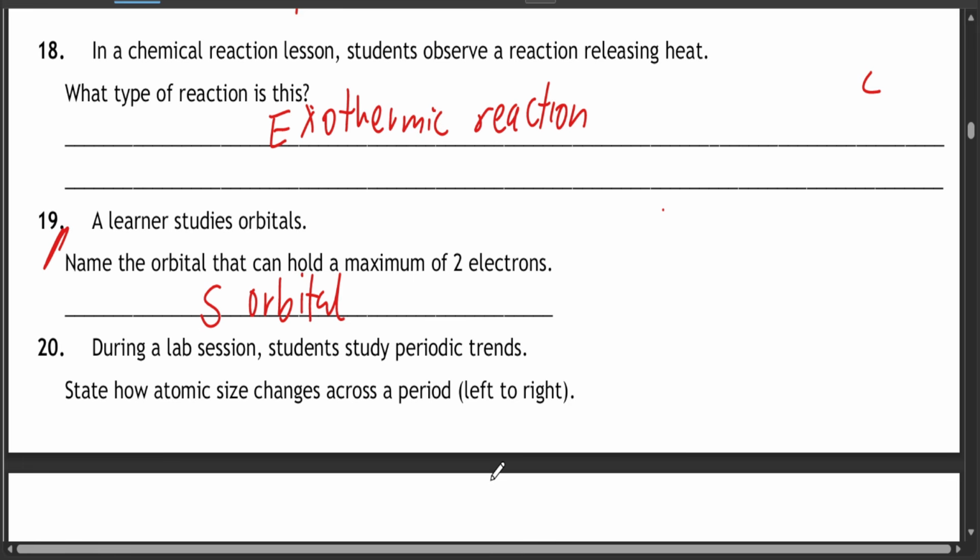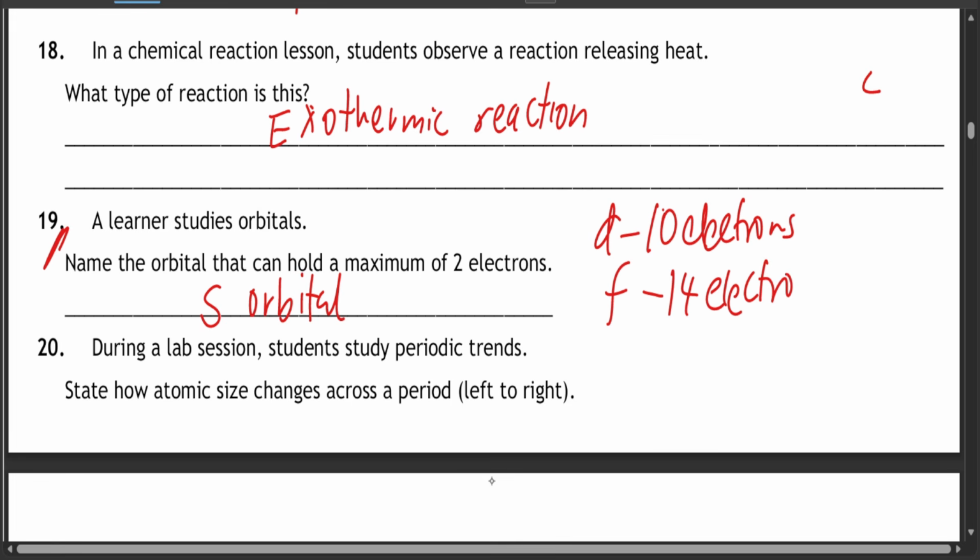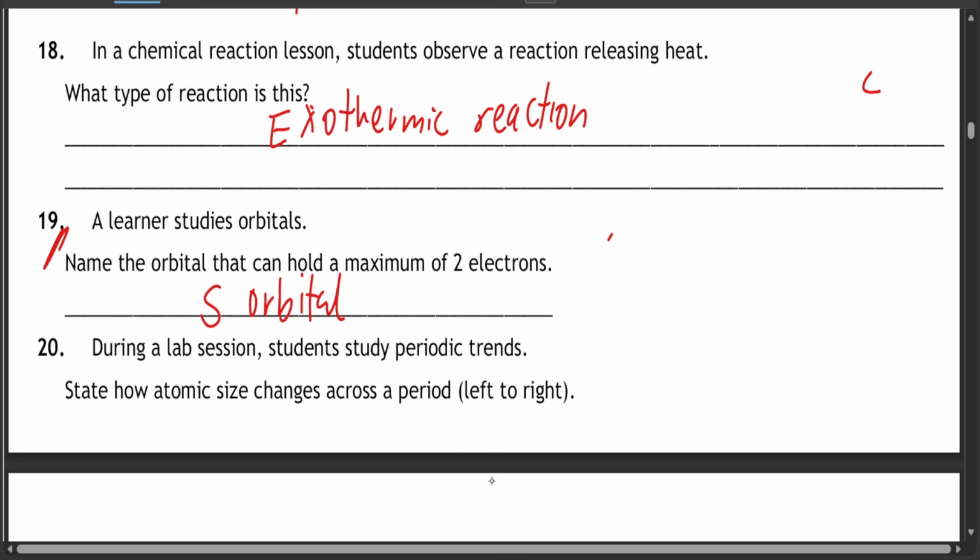Okay, the d orbital, did I say? No, the d orbital holds a maximum of 10 electrons. The f orbital usually holds a maximum of 14 electrons. Okay, so sorry for that. I think it's because of the drug.